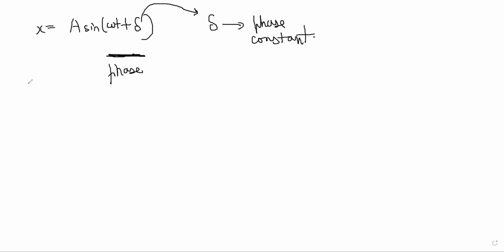Basically, the motion of the particle is a repetition between minus a to a, and this is the mean position, right? Since this sine value is going from +1 to -1, that is basically dictating where the particle is. Omega t plus phi is phase because the phase dictates where in its motion the particle currently is.